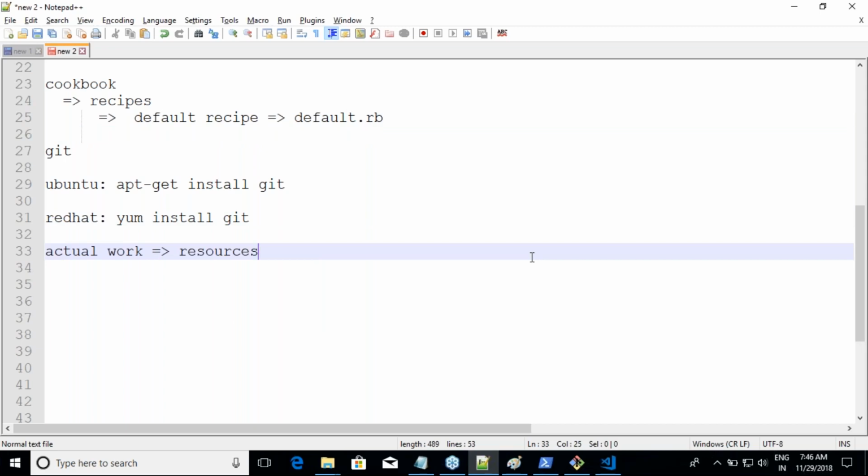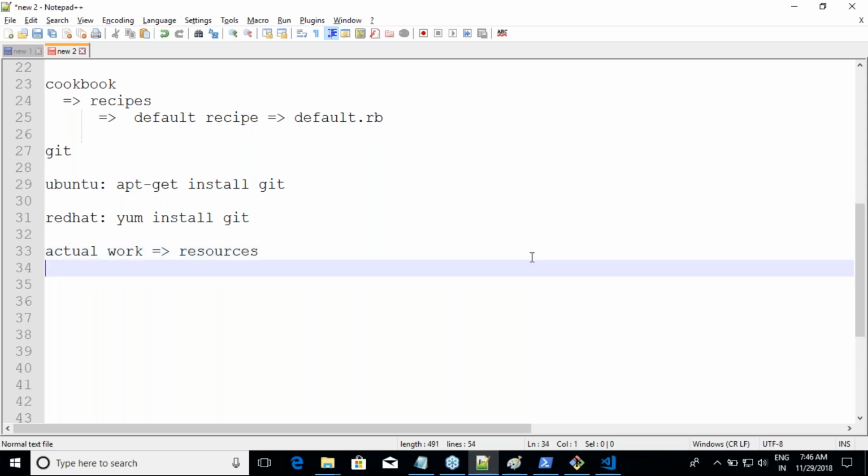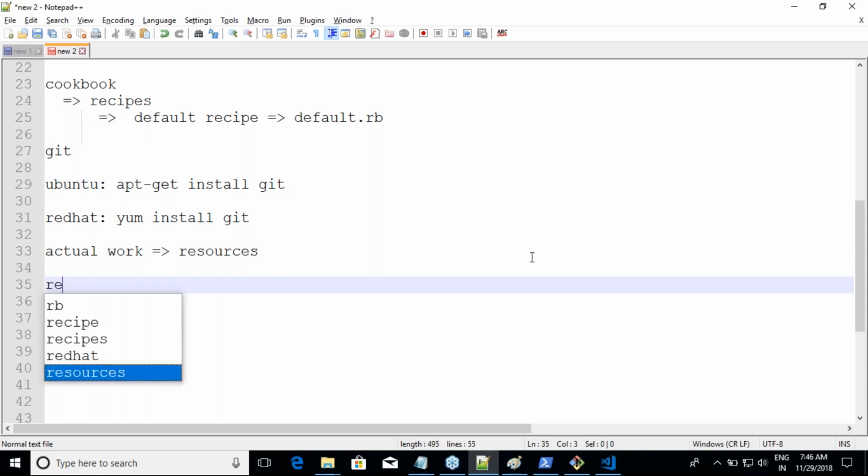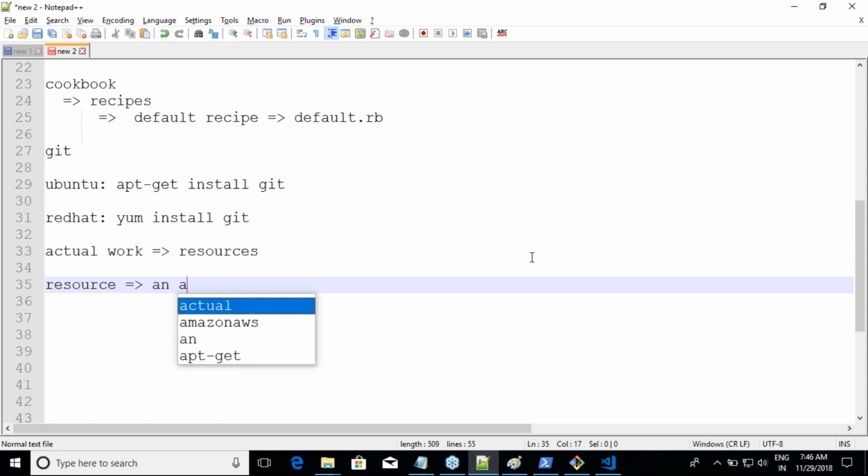The actual work is done by something called resources. A resource is nothing but an activity. For example, apt-get is an activity, so I might find something in resources which can do this activity. I want to create a file, so I might find some resource for that. The overall idea is to get the manual steps and then try to find resources.